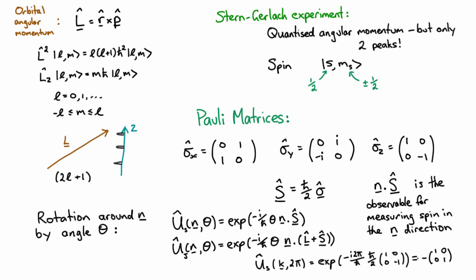So if you rotate a spin half system around 2 pi radians, then you get the same state back, but with a minus sign. That minus sign doesn't change anything if you're only looking at that system. The only way that minus sign could affect things is if you were looking at two systems and you're looking for interference between the two. And indeed, that interference has been seen using neutron interferometry.